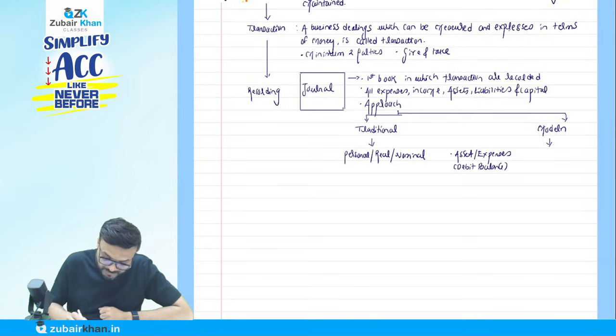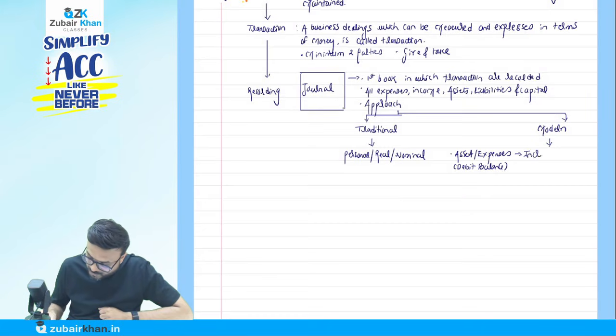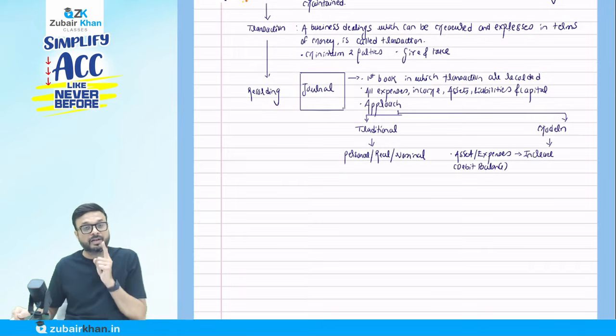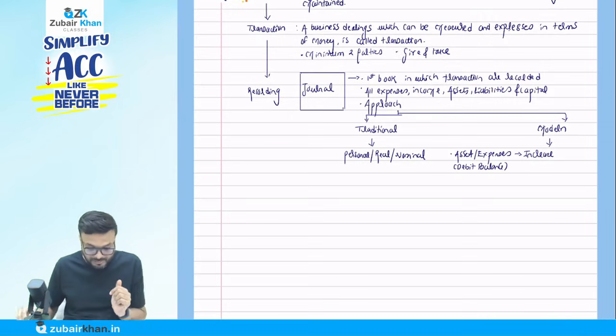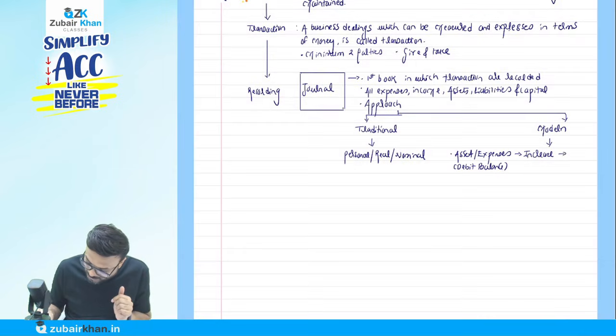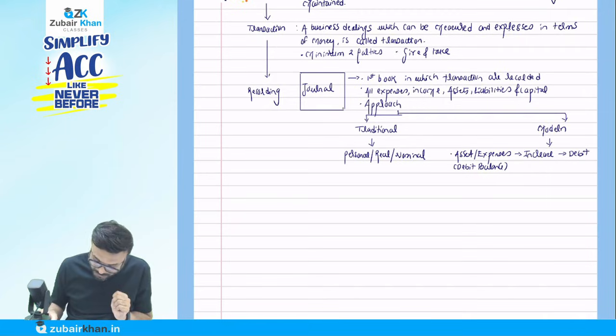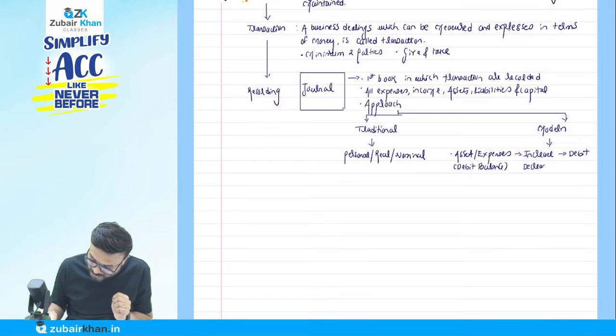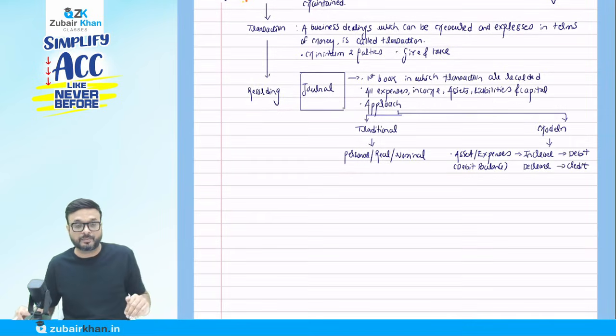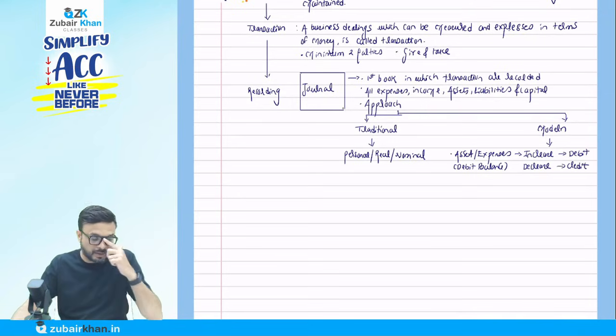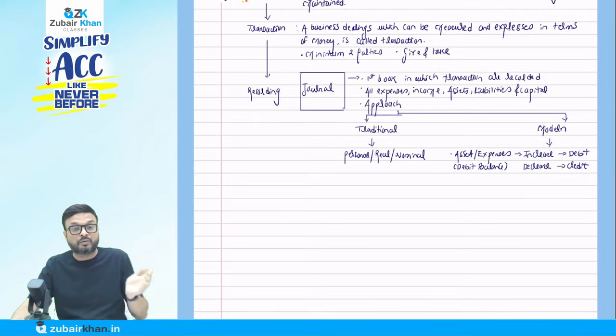So the modern approach says that whenever these assets or expenses increase, when we are passing any journal entry, what we have to do is debit them. And whenever assets and expenses are decreasing, we have to credit them. So when we talk about assets or expenses, whenever they are increasing we have to debit them, and whenever they are decreasing we have to credit them. This is what the modern approach says.